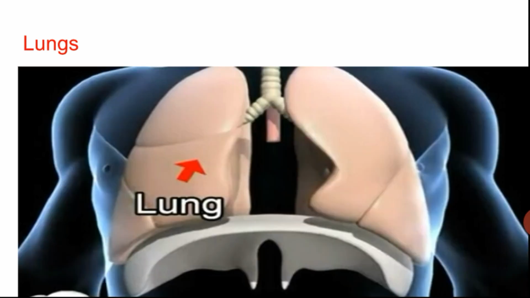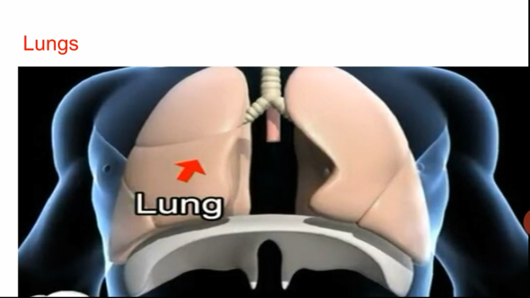Now next is lungs. There are two lungs located in the chest that you can see in the diagram. The lungs are spongy organs, spongy like a sponge. The left lung has two lobes. You can see on the left side that it has two lobes; one minor crack divides the lobes. While the right lung is divided into three lobes. On the right-hand side, you can see three lobes in the diagram, 1, 2, 3, where the arrow is, that is the middle lobe.